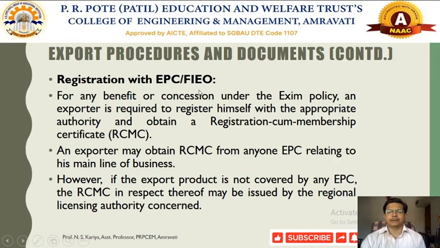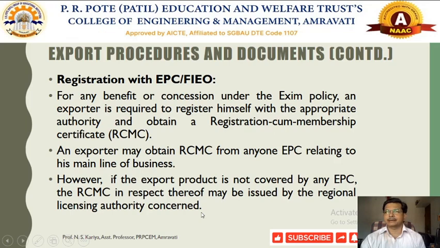Okay, whatever has been explained according to the EXIM policies, the exporter may obtain this RCMC either from the EPC, the Export Promotion Council, or any other authorities prescribed by the FIEO. However, if the export product is not covered by the EPC, the RCMC in respect thereof may be issued by regional licensing authorities.